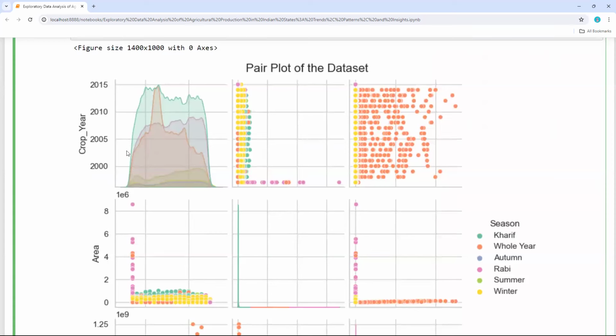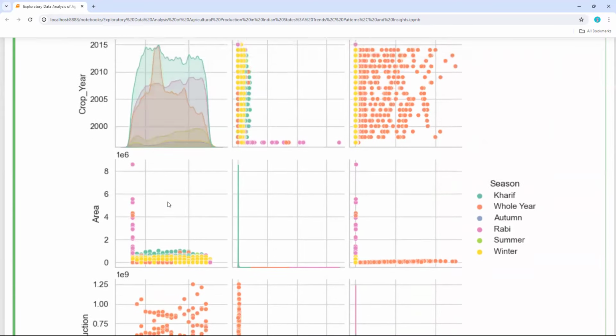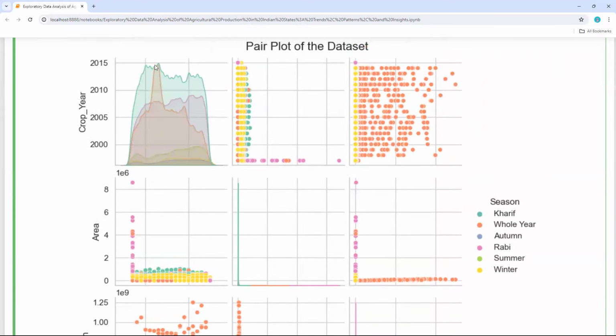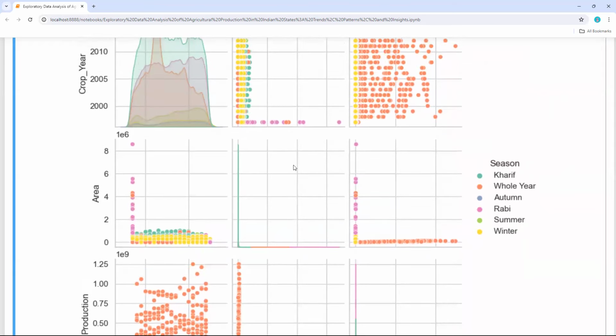This green line is from 2000, the crop year. So this is how you see the crop production season on season. You can see this nice pair plot. This orange is for whole year, this is for autumn, pink is for Rabi, this is for summer, and this is for winter. So this is how you can see area wise and production wise crop by using pair plots.